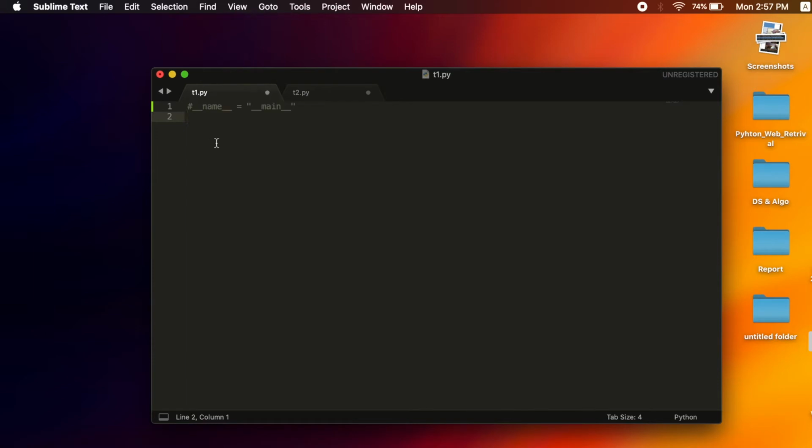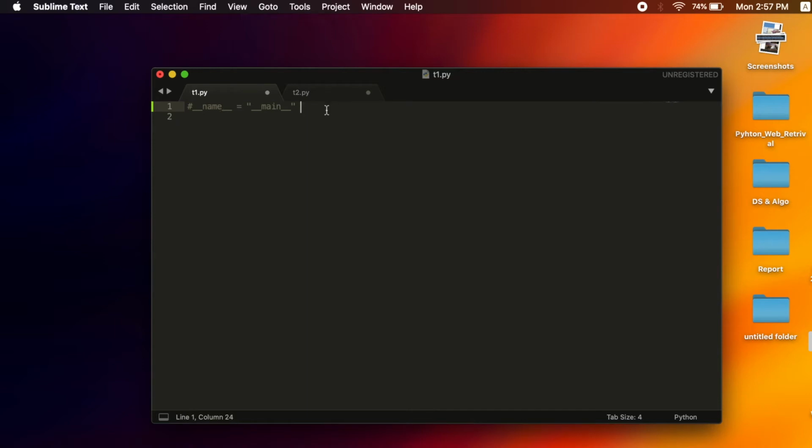If the Python interpreter is running that module, which is the source file, here t1.py, as the main program, it sets this special __name__ variable to have the value "__main__". As I said earlier, __name__ is a global variable. If this file is being imported from another module, then __name__ will be set to the module's name.